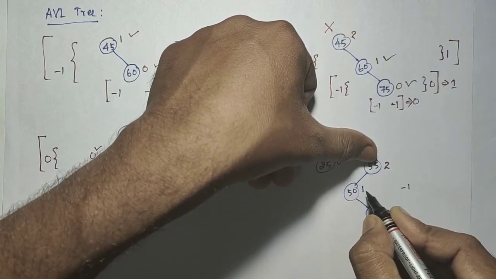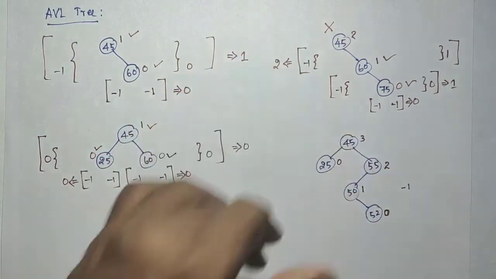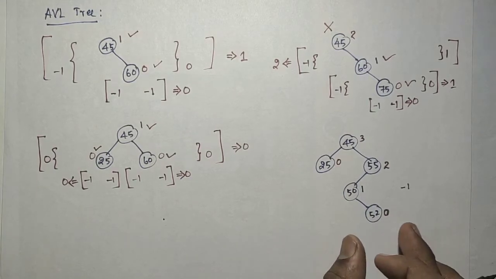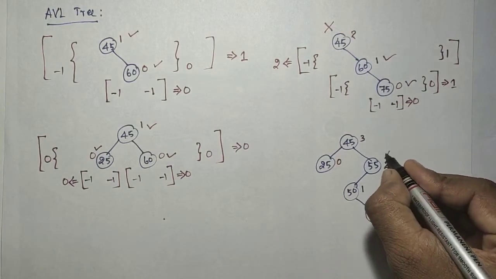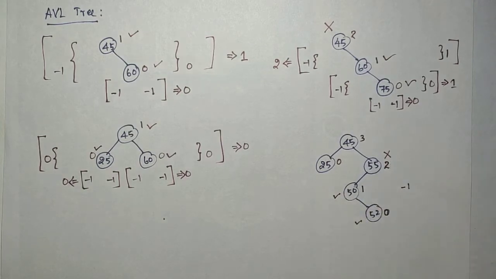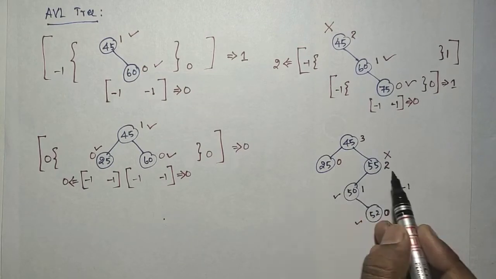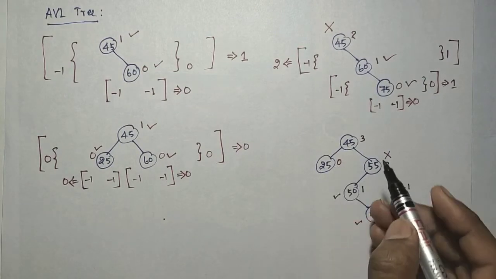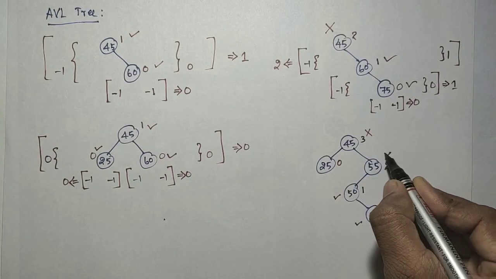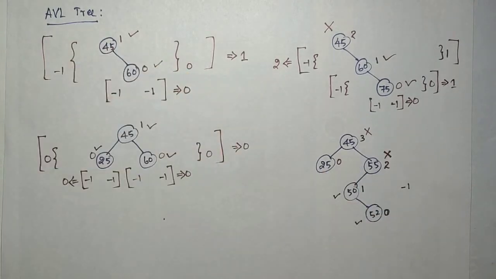So here the height difference between the left subtree and right subtree is 2. So this is not balanced. This is balanced and this is balanced, but this is not balanced. Similarly, when you compare here, this is 2 and 0. What is the difference? That is 2. So this is also not balanced. Once you identify one unbalanced node, it will not be an AVL tree.